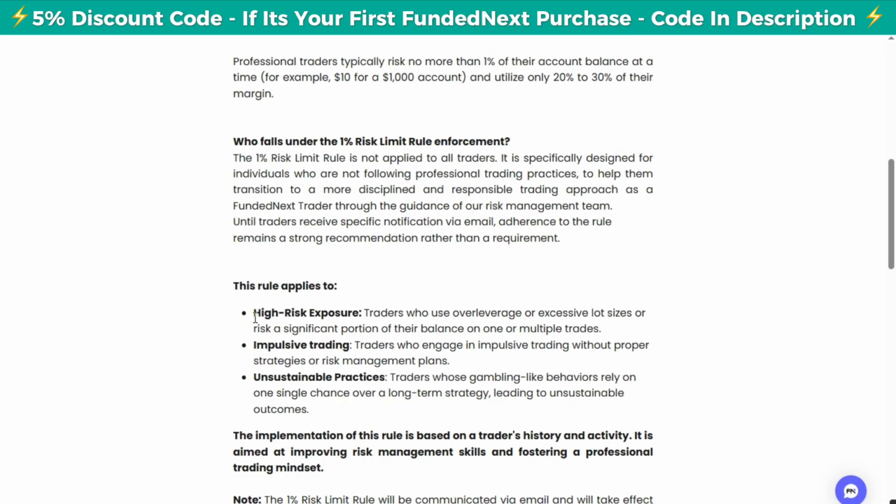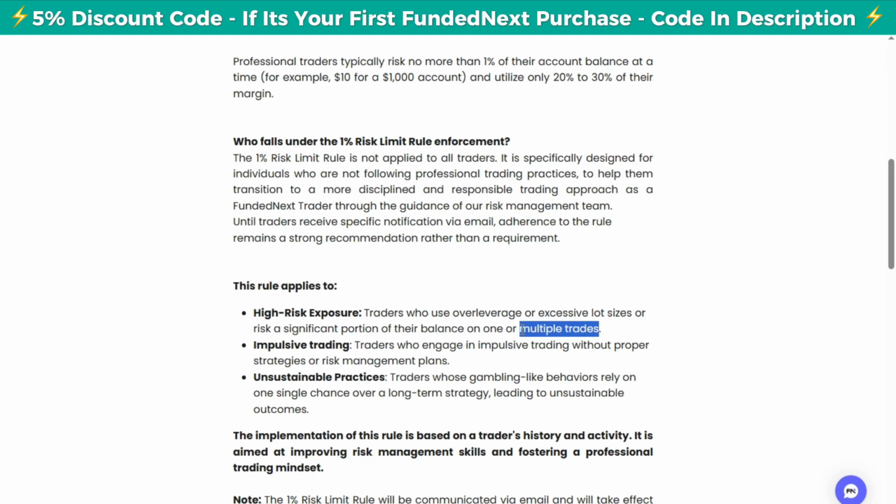The first one is high risk exposure. Traders who over leverage or use excessive lot size, or risk a significant portion of their balance in one or multiple trades. Now, when they say multiple trades, they don't mean, let's say, one trade in EURUSD and another trade in gold and another trade in GBPUSD. They are not referring to that.